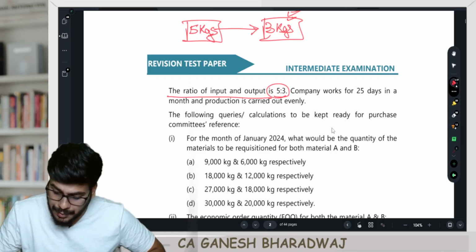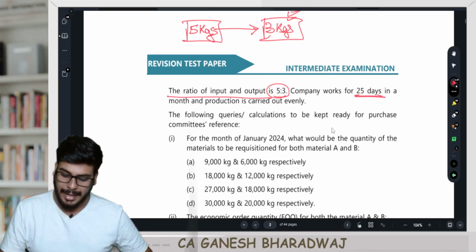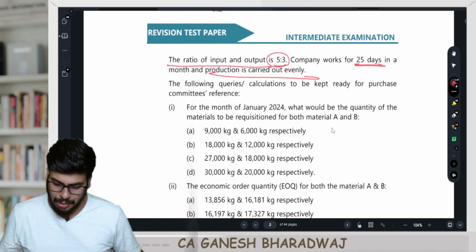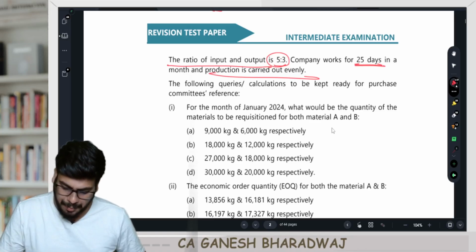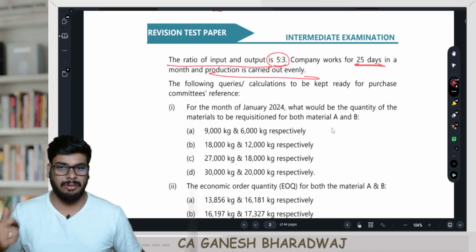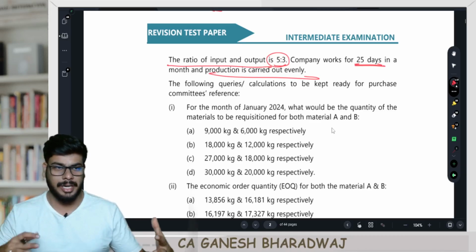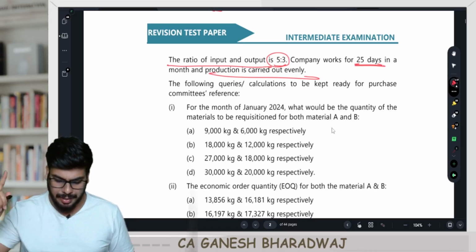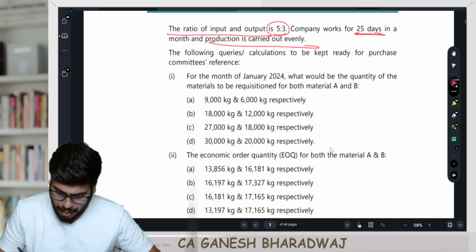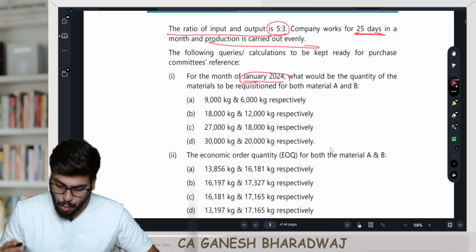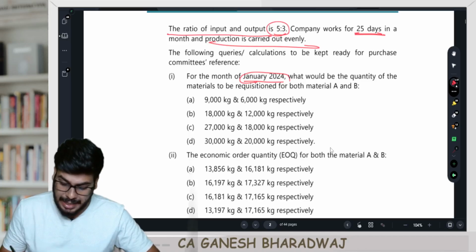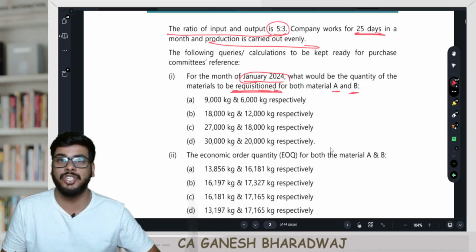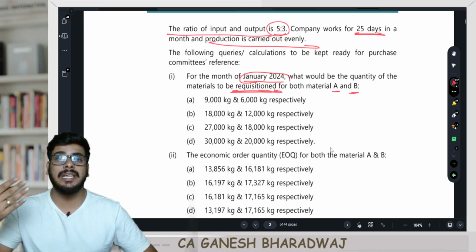The company works for 25 days in a month and the production is carried on evenly. The following queries or calculations to be kept ready for purchase committee's reference, right? So now the purchase committee is going to call you for some meeting. They are asking you to keep all these calculations ready. First, for the month of Jan 2024, what would be the quantity of materials to be requisitioned for both A and B? Requisitioned means what? Requested. So material requisition note.